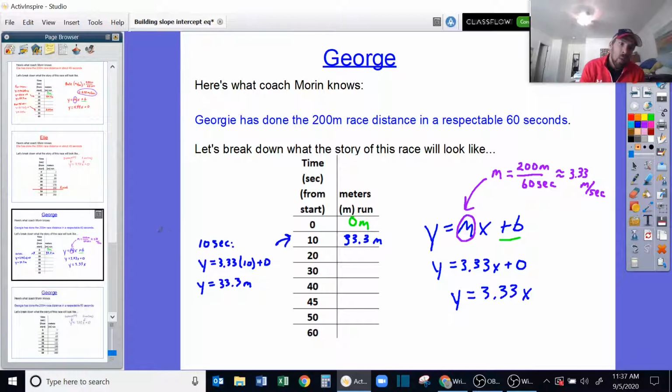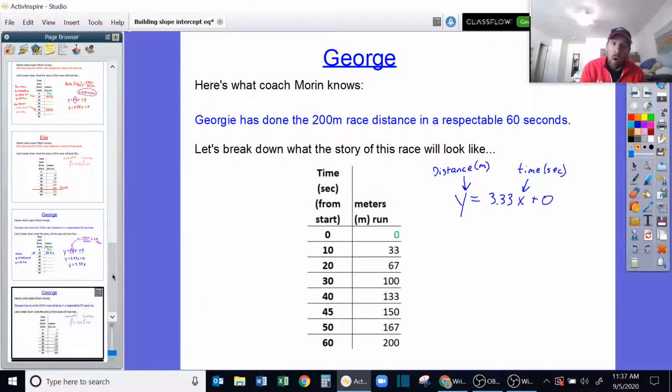Now again, we could go ahead and generate all of those other values for the rest of Georgie's race by just calculating each of those values in our table. What's interesting here is that this matches up with what we thought about Georgie. He's going to do the 200 meters in 60 seconds, and you can see that point here at the end of our table.